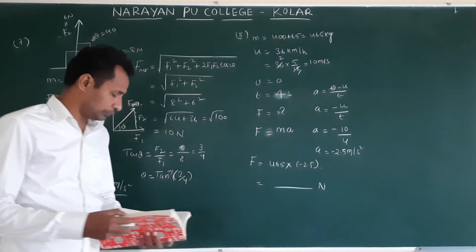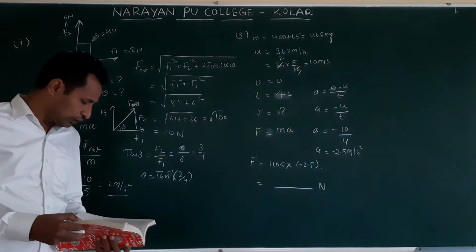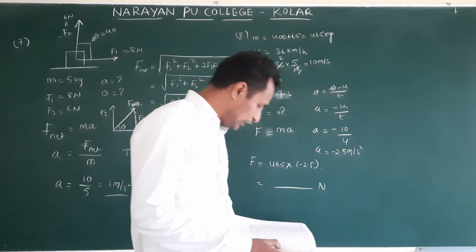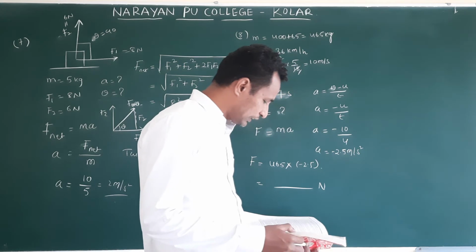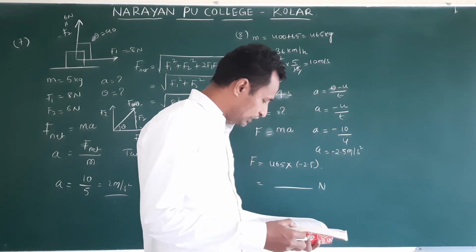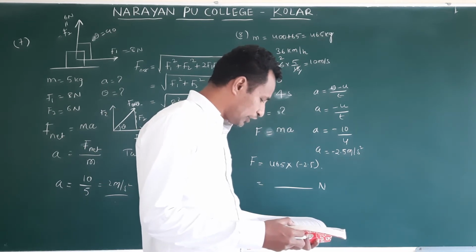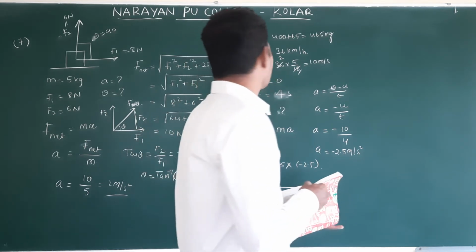Ninth one. A rocket with a lift of mass 20,000 kg is blasted upwards with an initial acceleration 5 meter per second square. Calculate the thrust of the blast. Okay, 9.